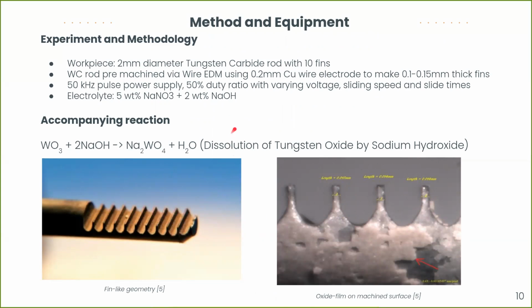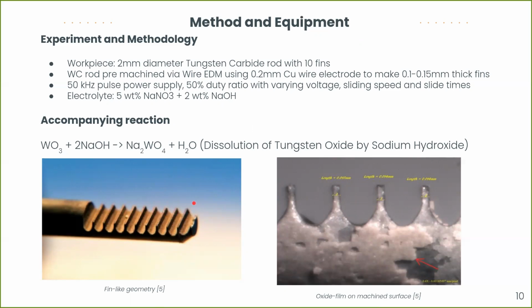Now coming to the experimental methodology. The workpiece was a 2 millimeter diameter tungsten carbide rod with a 10 fin-like geometry, pre-shaped using the wire EDM process by a 0.2 mm copper wire electrode, as can be seen from the figure on the bottom left. The experiment was conducted using a 50 kHz pulse power supply along with a 50% duty ratio at different values of voltage, sliding speed, and slide times.